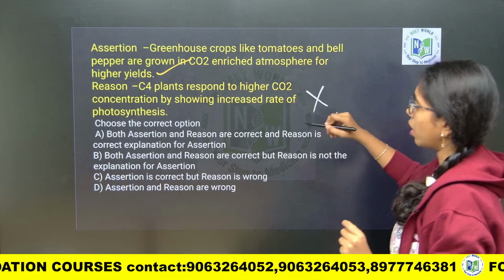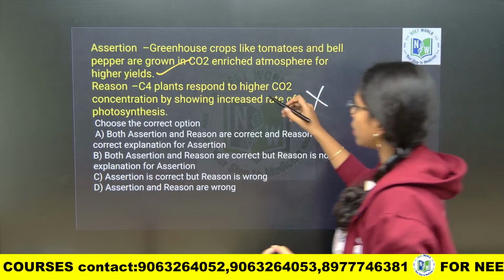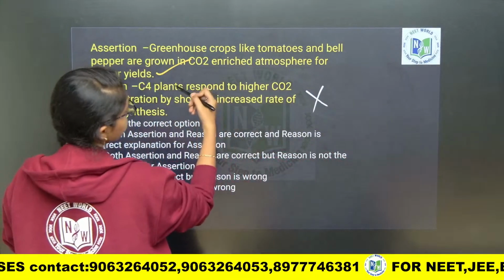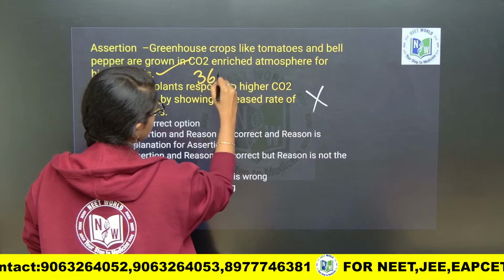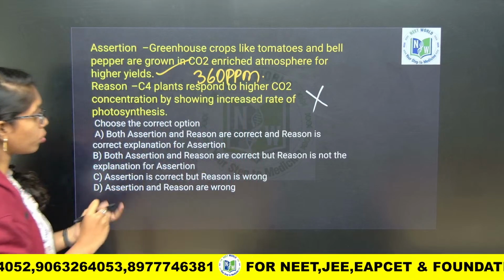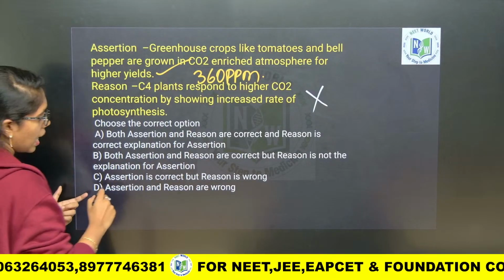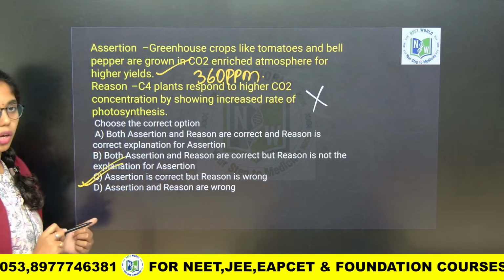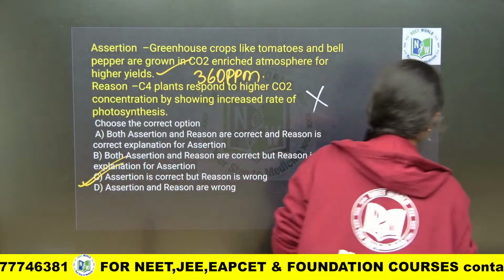Wrong. Higher carbon dioxide concentrations, it will not respond because the optimum range is what? 360 parts per million here. So here assertion will be true and reason will be false. Assertion is correct and reason is false. Clear ma? Next question.